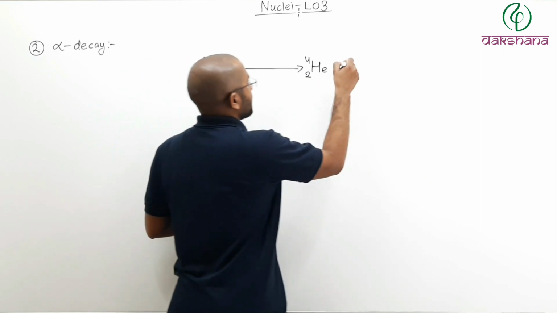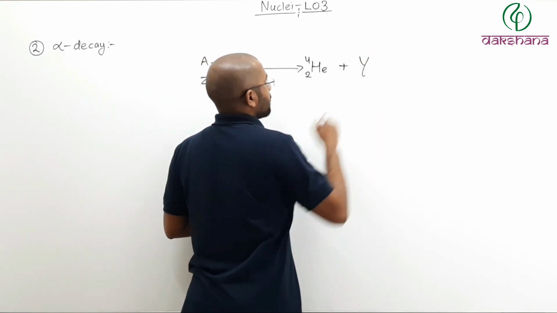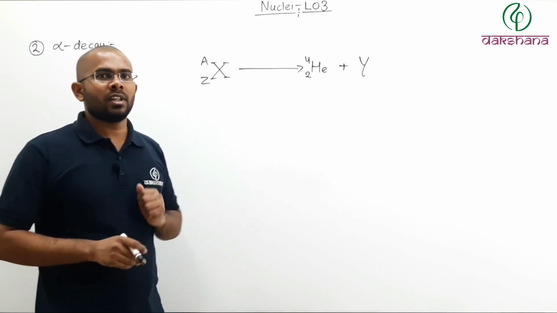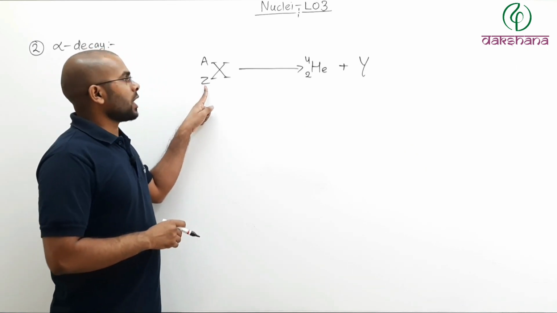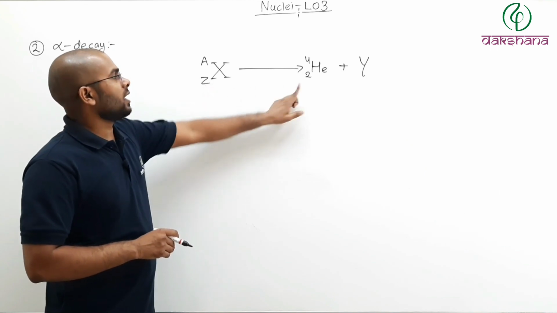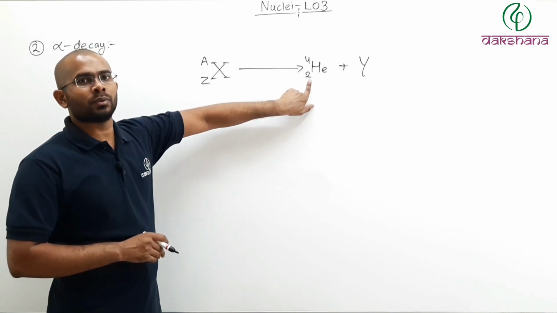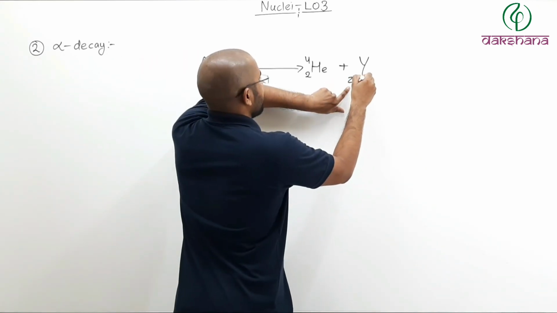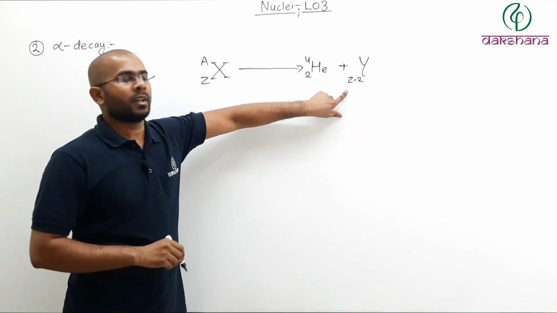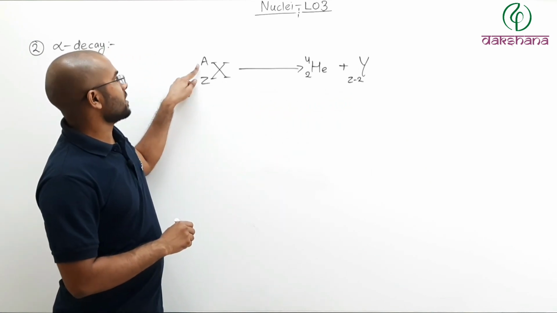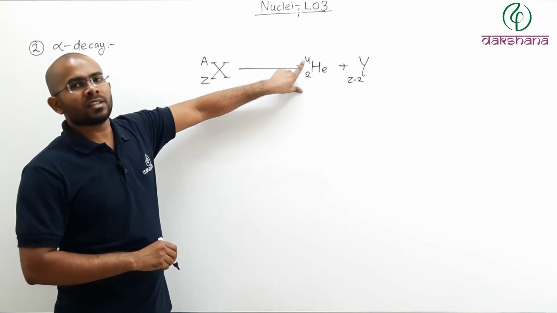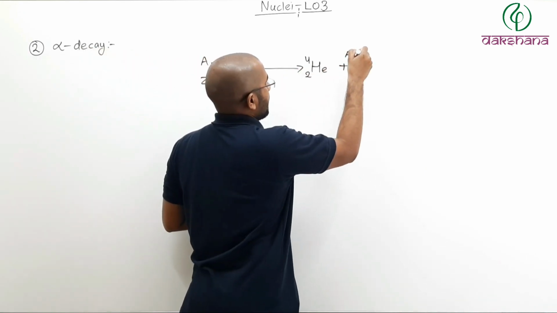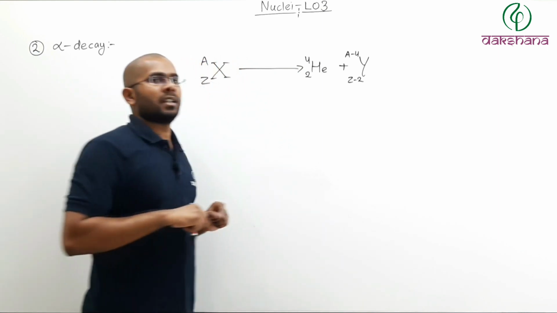If an alpha particle is emitted, which element will be left? Here the number of protons is Z. The number of protons in the alpha particle is 2. Then how many protons are left? Z minus 2 protons are left. Here the number of nucleons is A. In the alpha particle it is 4. How many nucleons are left? A minus 4 nucleons are left.